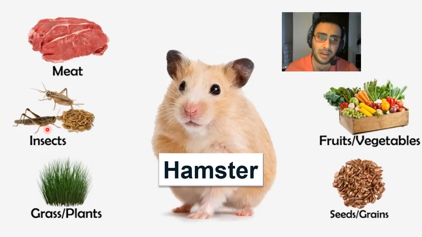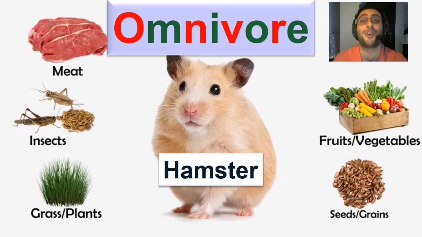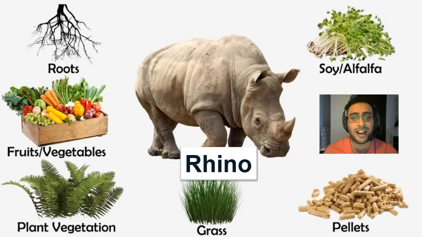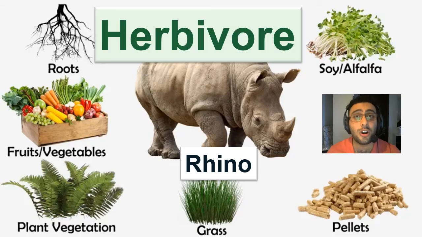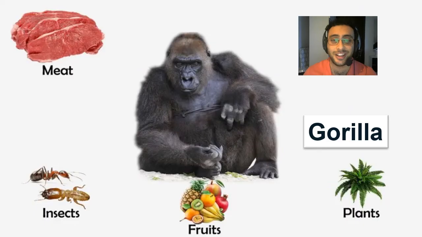Hamster eats meat, insects, grass, plants, fruits, vegetables, seeds. It's just like humans. They like to eat meat and plants. So they are omnivore. Very good. Now, rhino. Rhinos like to eat all these things, but they're all plants. Do you see any meat? So rhinos are herbivore. Very good.